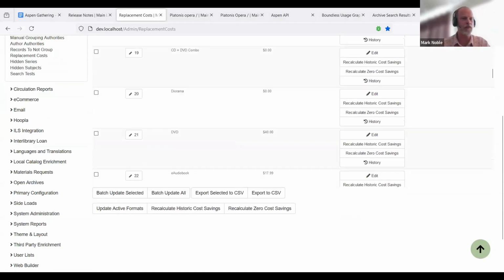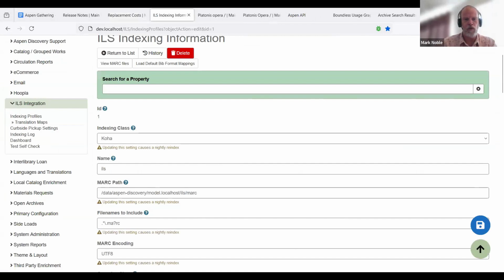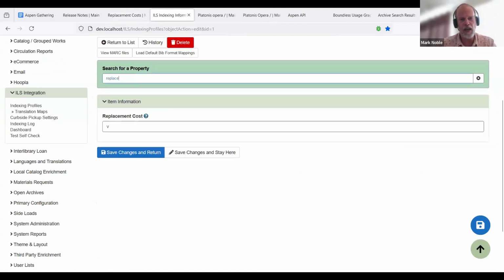If you have a replacement cost, so in ILS integration indexing profiles, there is a new field for replacement cost in item information. So if that is set, when something is checked out, Aspen's going to check, okay, based off what is actually checked out, what's that true replacement cost. It is then adding that to the reading history.